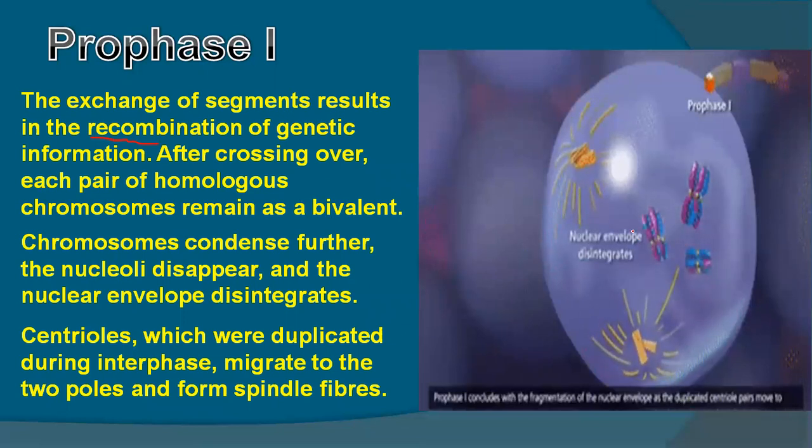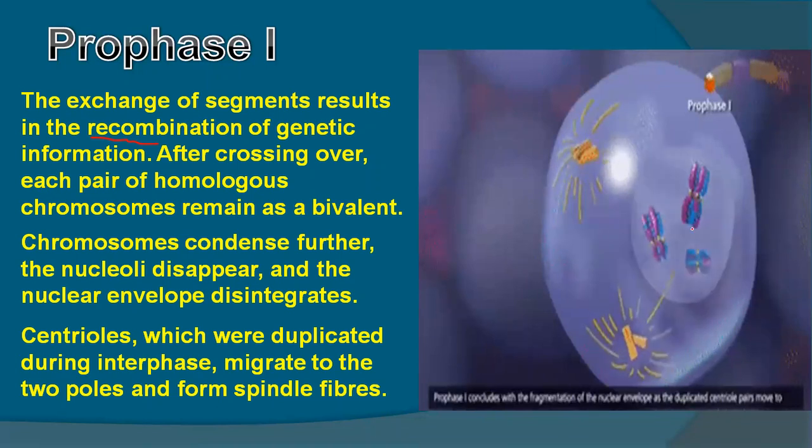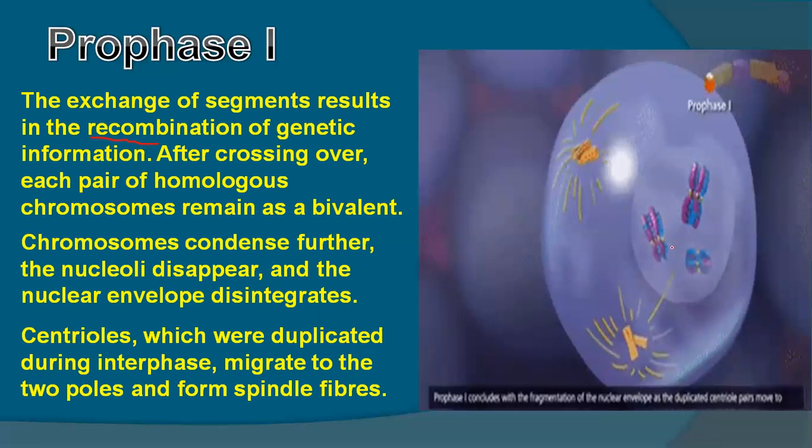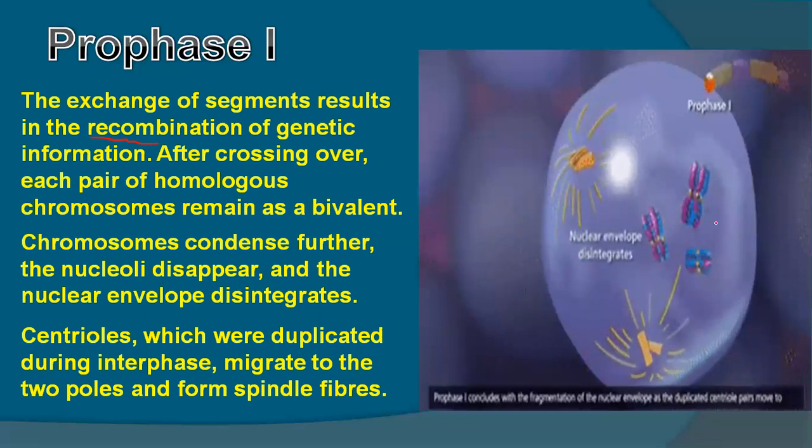Still, they are present in their form. Here you can see the material has been exchanged. There genetic recombination is done. Recombination means they have formed their genetic information again. So they have exchanged their genetic information, but they still remain at this bivalent position, or that is called tetrad position. So chromosomes condense further.